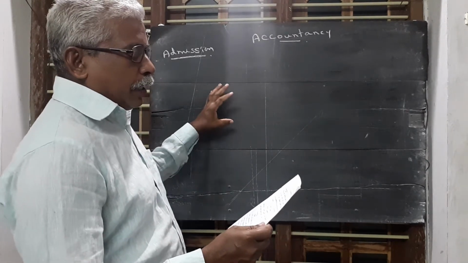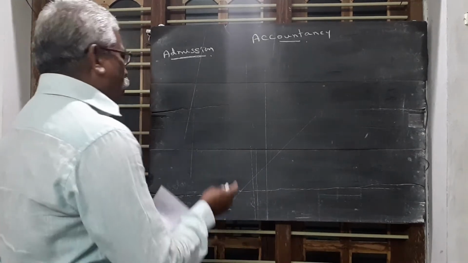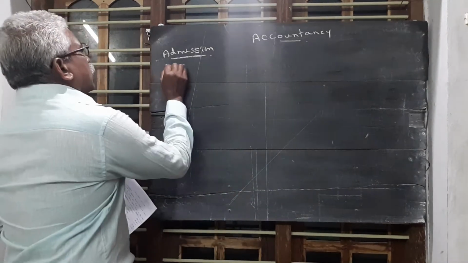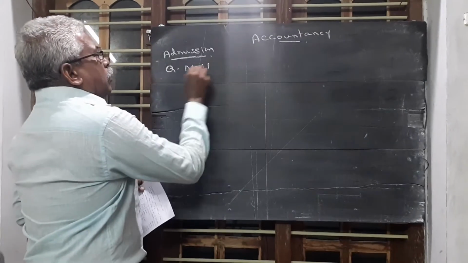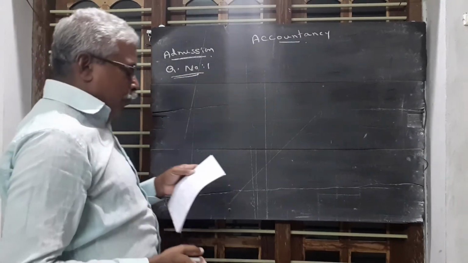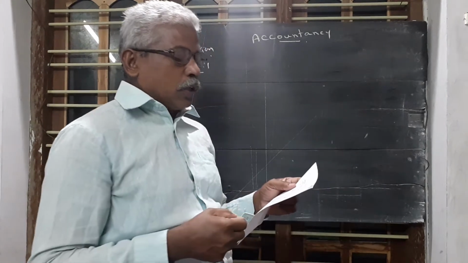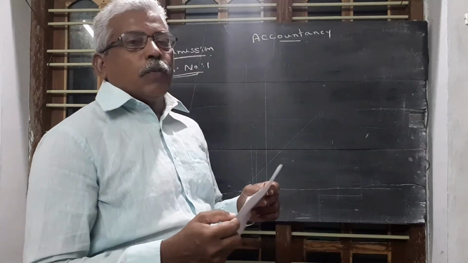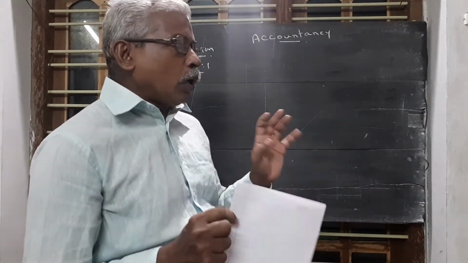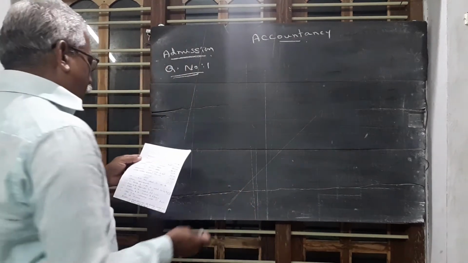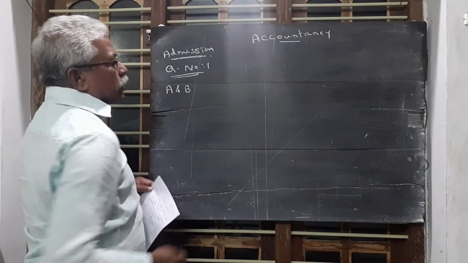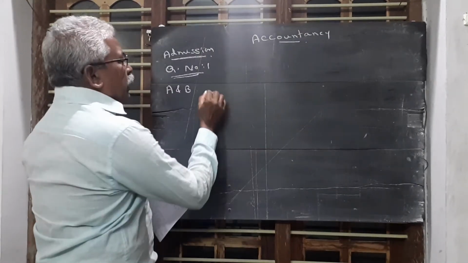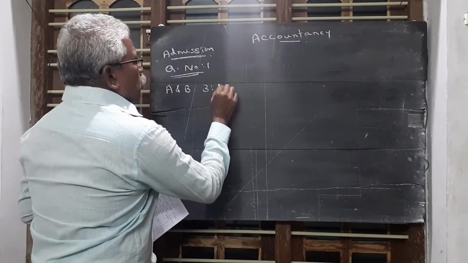So anyway, we try to do one question. Question number 1. Today we study only one question. When we compare with the previous classes, this question is somewhat long, so we try to do only one problem today. A and B are partners sharing profit in the ratio 3:2.